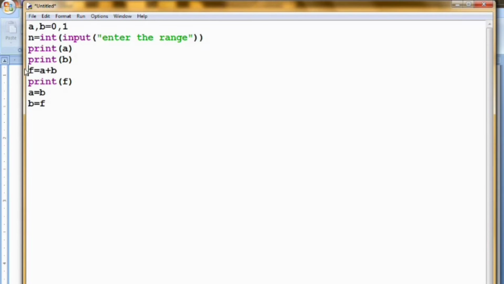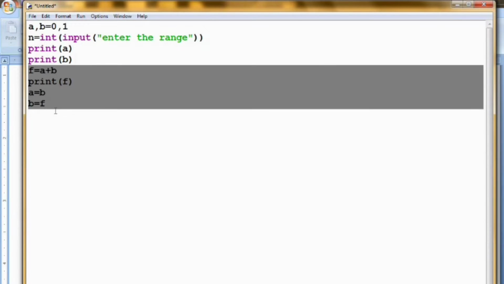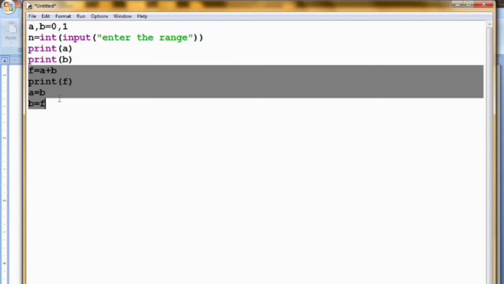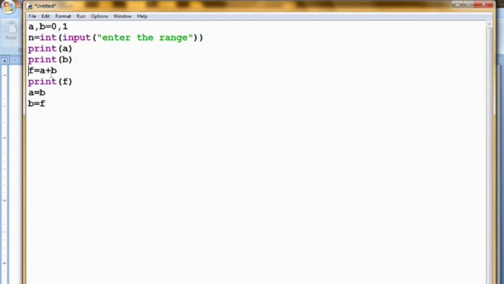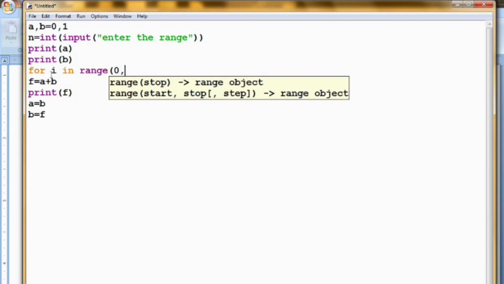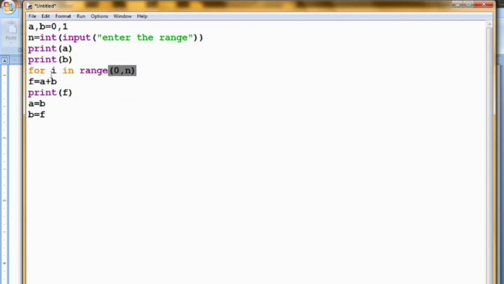To get the output line by line, I am placing these four lines inside a for loop. For i in range, where the range is entered by the user, from 0 to n. Inside the for loop, I need the tab-spaced statements. So this is the Fibonacci series.